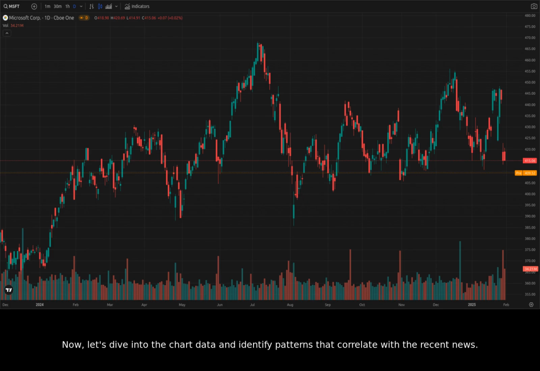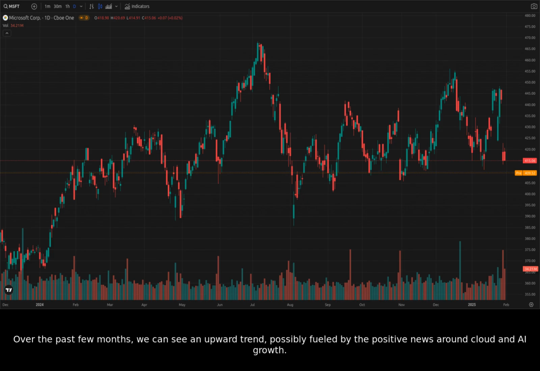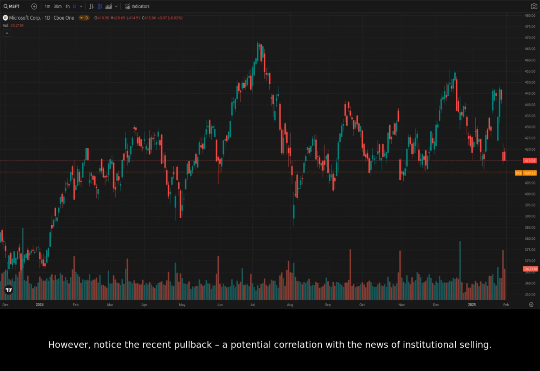Now, let's dive into the chart data and identify patterns that correlate with the recent news. Examining the daily chart provides a broad overview of MSFT's price action. Over the past few months, we can see an upward trend, possibly fueled by the positive news around cloud and AI growth. However, notice the recent pullback, a potential correlation with the news of institutional selling.